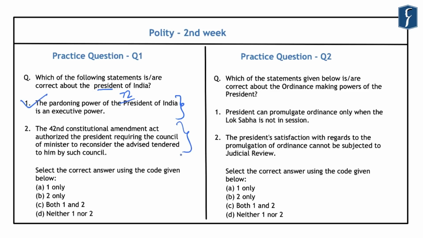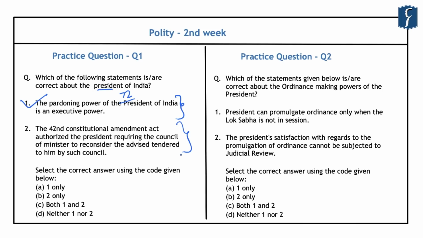Further, regarding the second statement, which is related to the constitutional position of the Indian President, Article 74 reads that there shall be a Council of Ministers with the Prime Minister at the head to aid and advise the President, who shall in exercise of his functions act in accordance with such advice. Now, in this line, the 42nd Constitutional Amendment Act of 1976 made the President bound by the advice of the Council of Ministers headed by the Prime Minister.